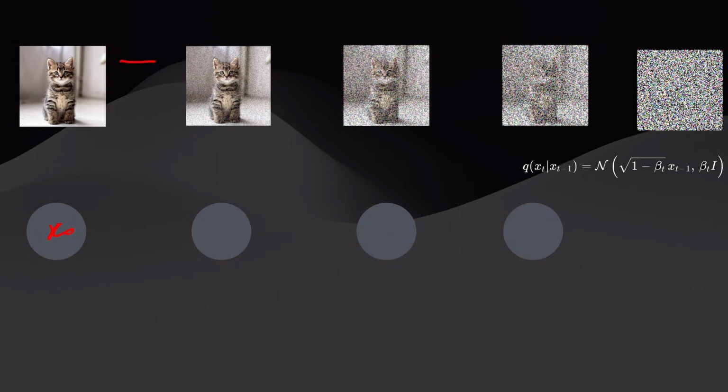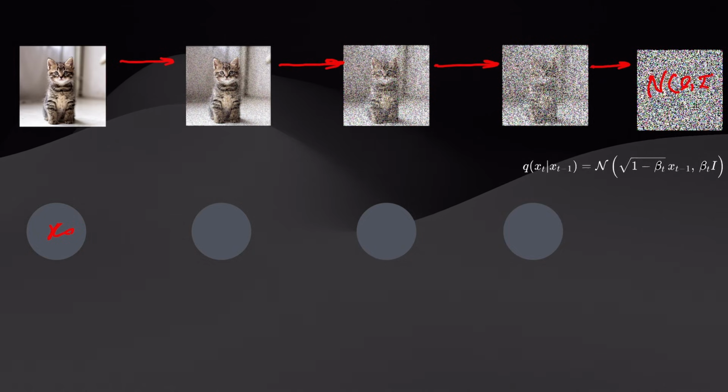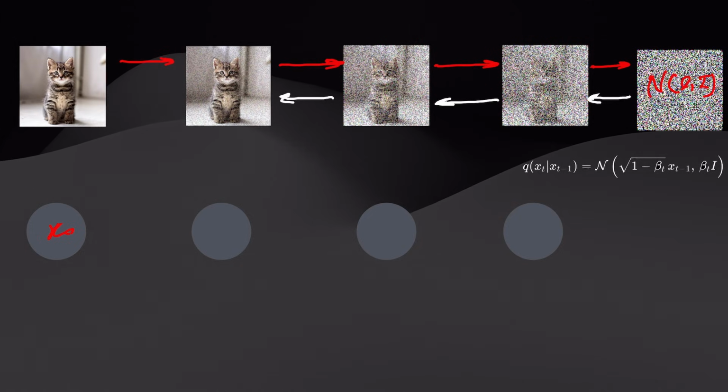How can we describe this process? It's quite simple. We basically start from a clean image and then gradually add noise to it until it becomes completely corrupted, a pure Gaussian noise. The main task of the neural network here is to learn how to denoise it until we get a completely clean image.